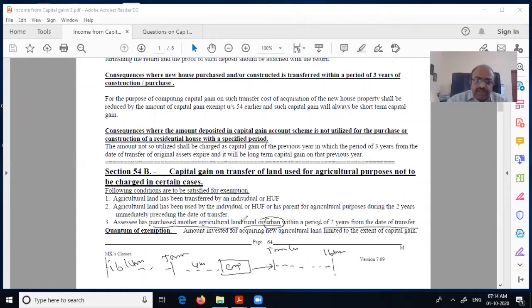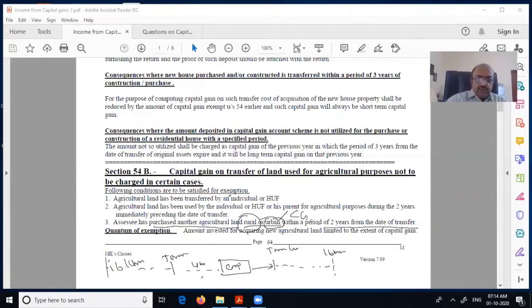Anything outside is called rural agriculture. That is how you have to understand agricultural land. Even here, if you have agricultural land, it is agricultural land but it is urban. The problem is, as far as urban agricultural land is concerned, there is capital gain. That is what you have to be clear about.